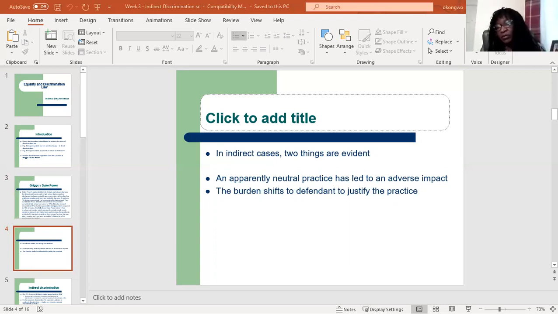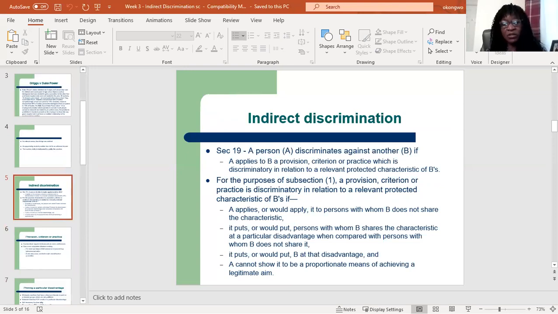Okay, an example from this case again is that the employer will have to show that that high school diploma was necessary to perform the job. So therefore, for an employer not to be held liable, he has to justify that practice. Okay, so let's look at what we have in our Equality Act of 2010.